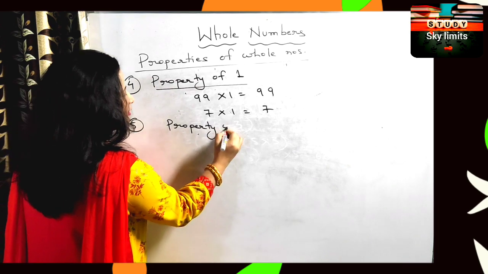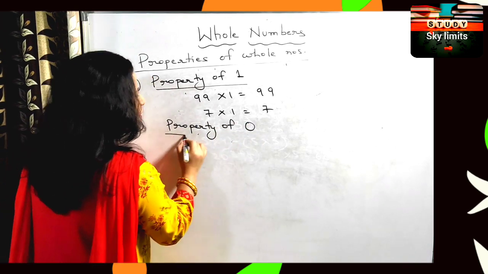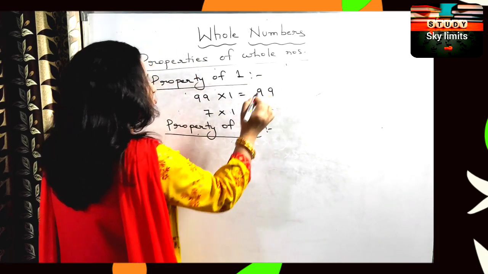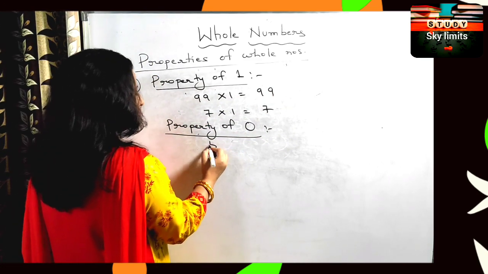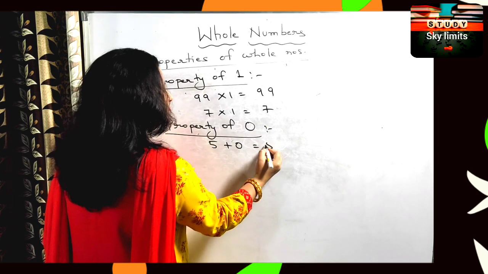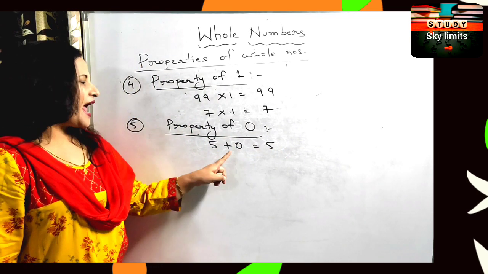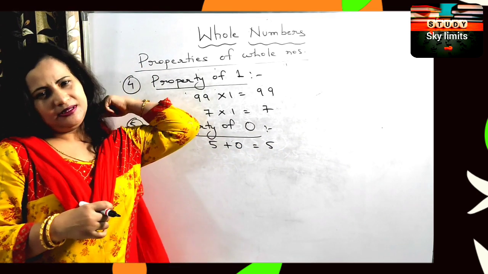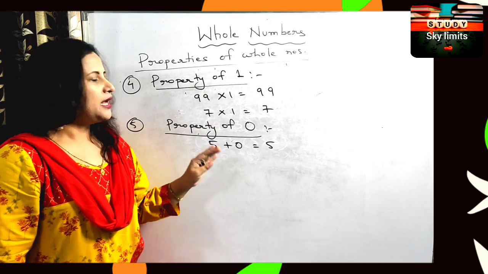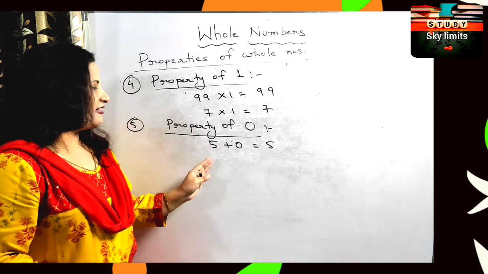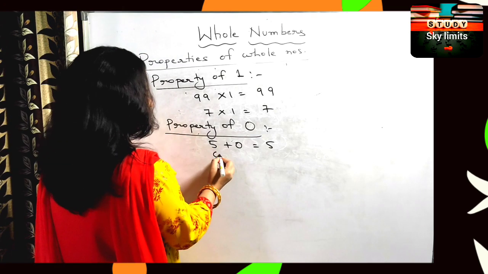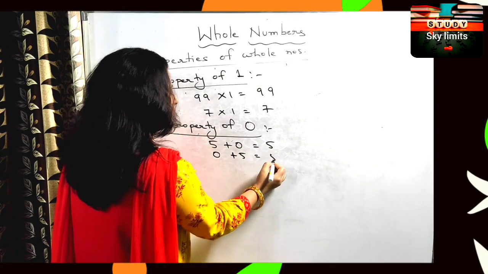0 is very, very important, right? We cannot ignore the 0 property. 0 also has its own property. So now just take the first example. 5 plus 0. 0 added to any number doesn't make a difference. Yes or no? If 0 is added to anything, 5 plus 0 is 5, and 0 plus 5 is also 5.